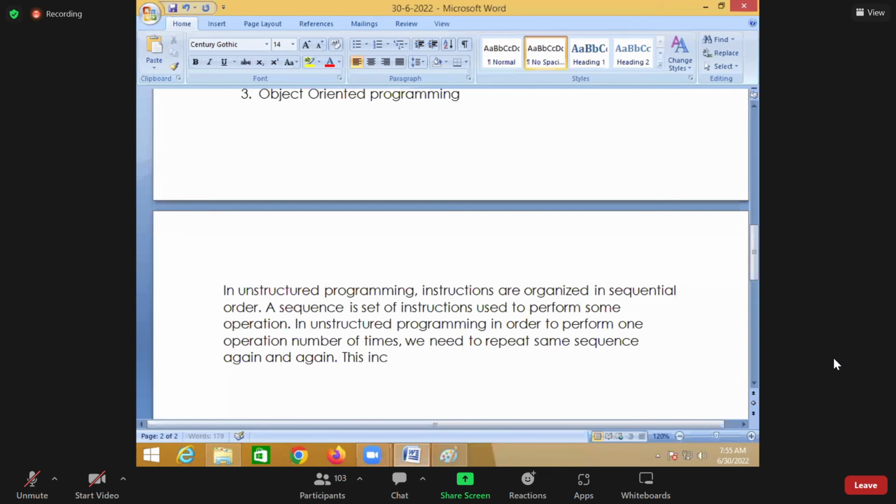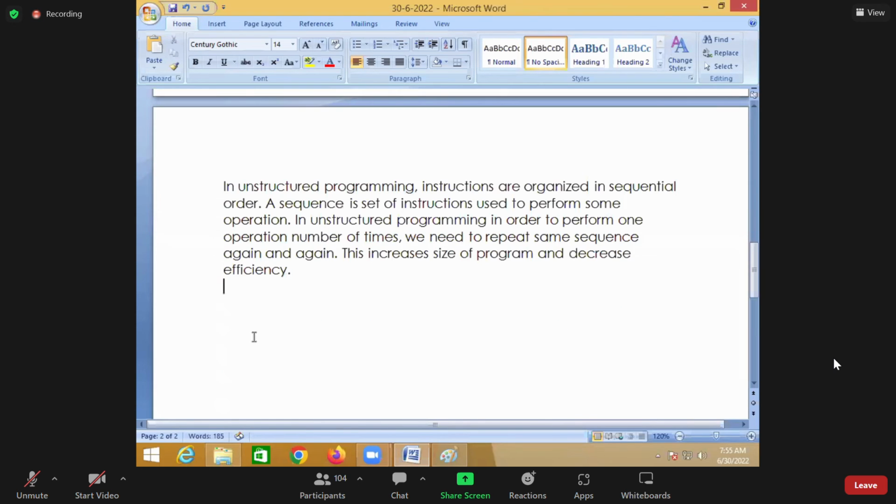So this increases the size of the program and decreases the efficiency.